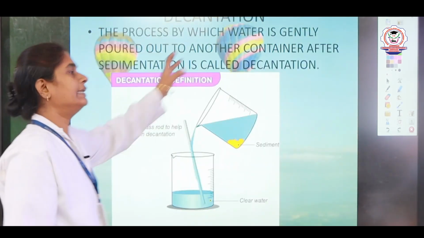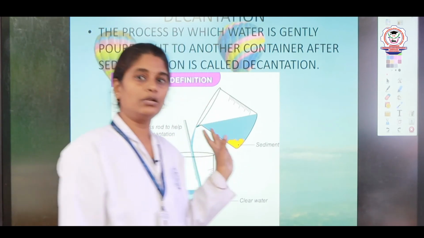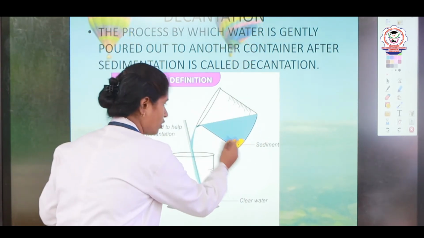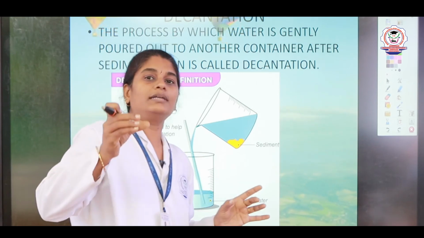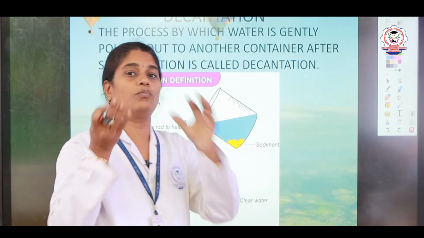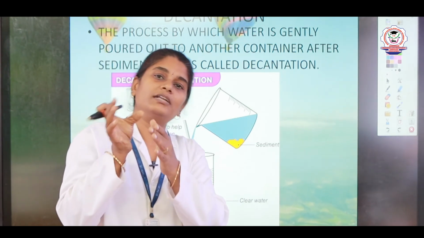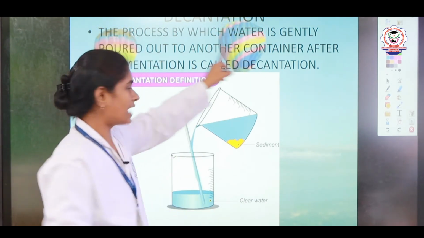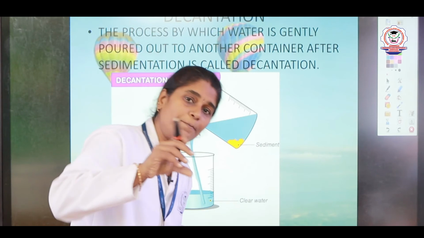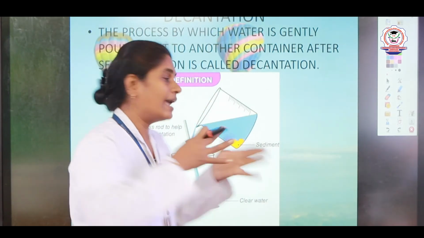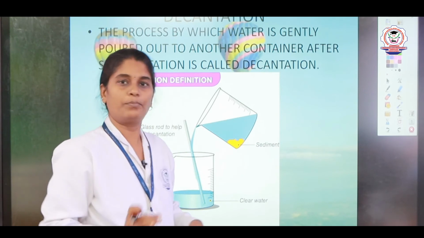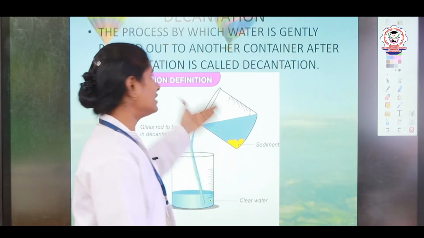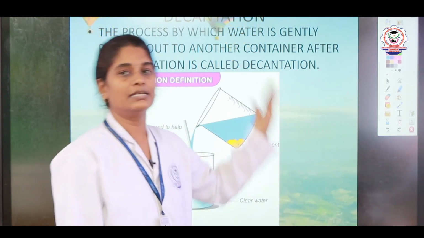The next one is decantation. Once after the sedimentation, the water has to be removed. When the sedimentation process is over, take the container and slightly tilt it, so that the water which is present on the top, we can remove it easily. So, this process we call decantation. After the sedimentation, the water is gently poured out into another container, thereby we can remove the sediment impurities. The decantation is usually done after the sedimentation.